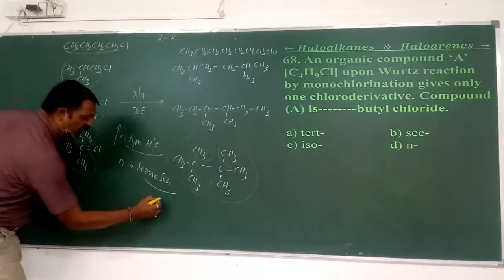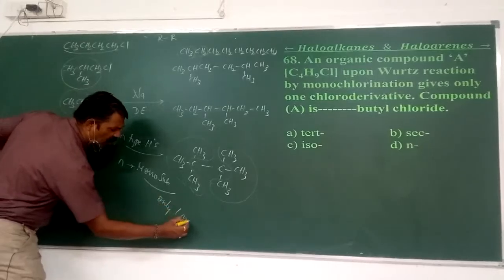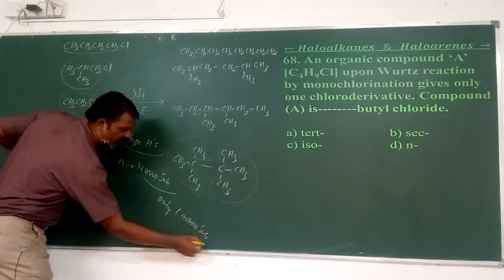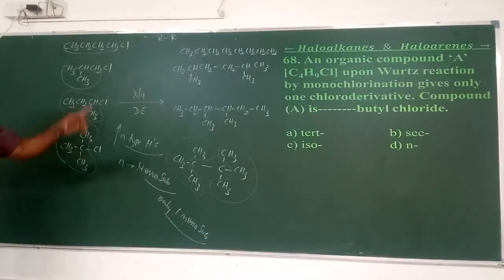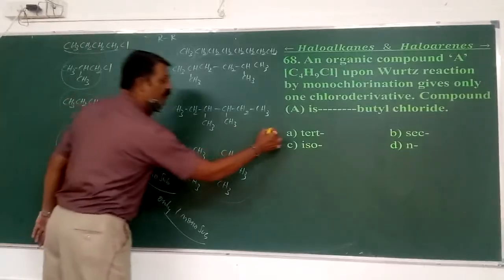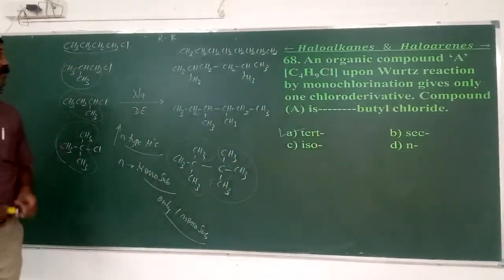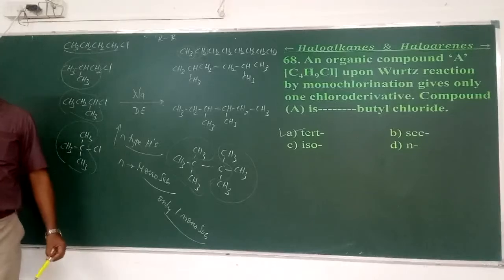Therefore, I can expect only one mono-substituted chloro derivative. That is why the mono-substituted with only one chloro derivative is observed in case of only the tertiary butyl bromide. Okay, so that's about the 68th here.